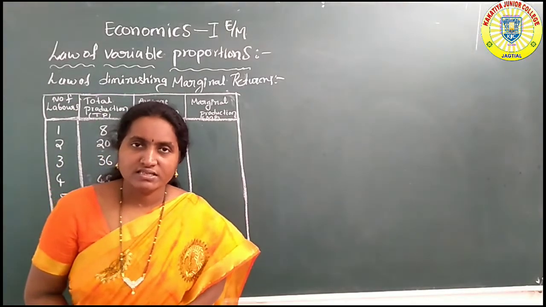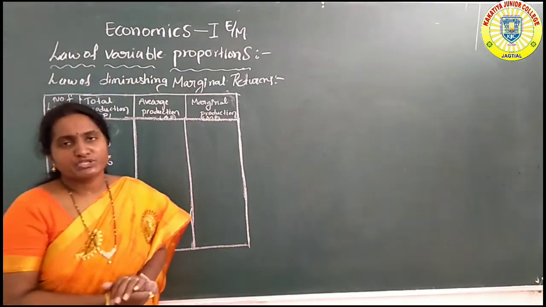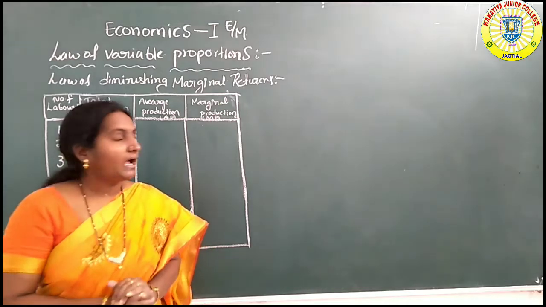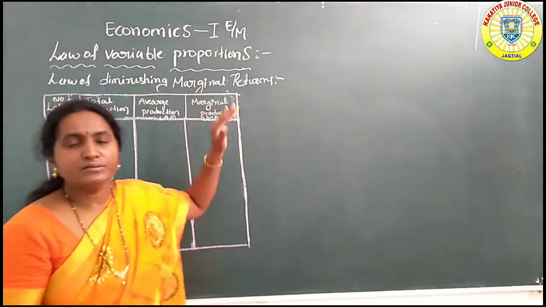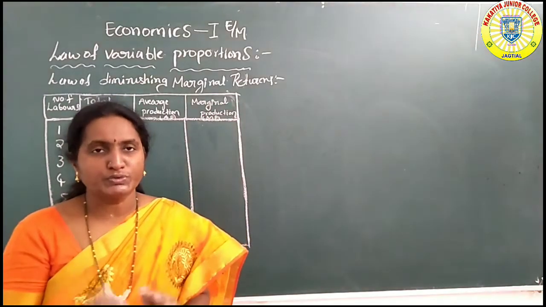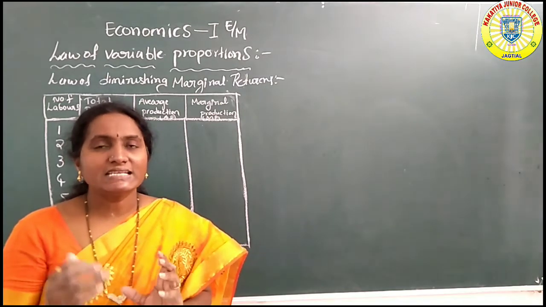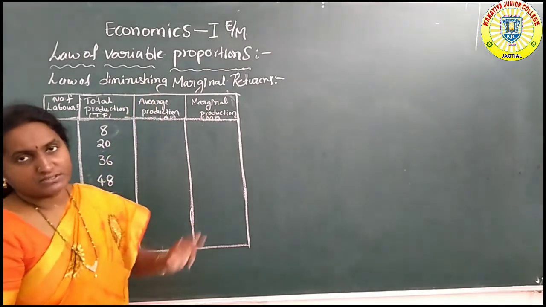Good afternoon, students. Today we discuss the law of variable proportions. The law of variable proportions is also known as the law of diminishing marginal returns. Returns here means the output, the total production, the result. Okay, so the law of variable proportions.